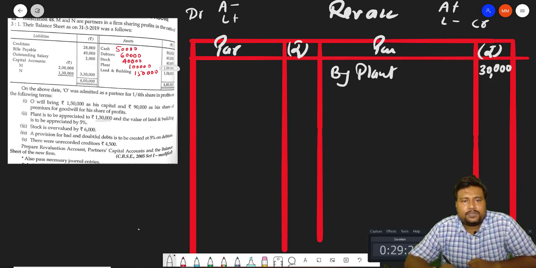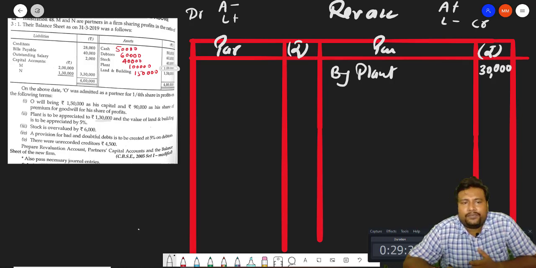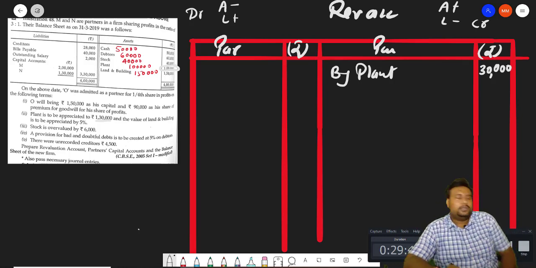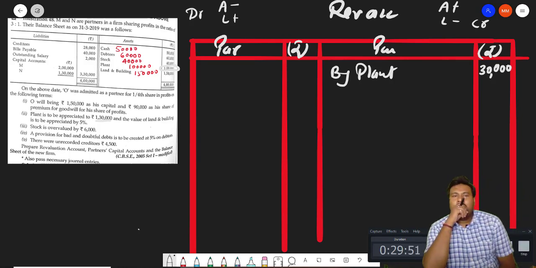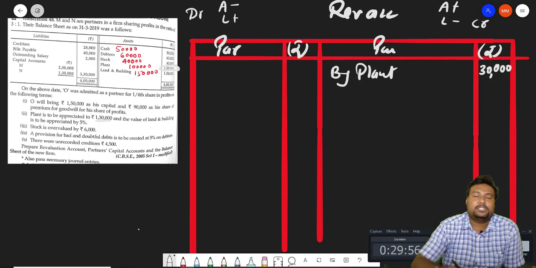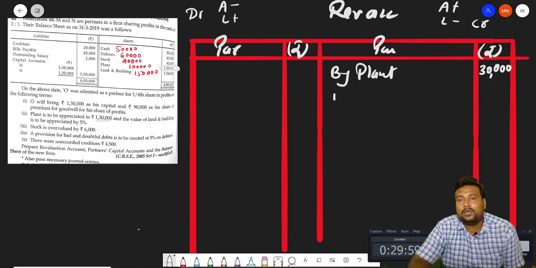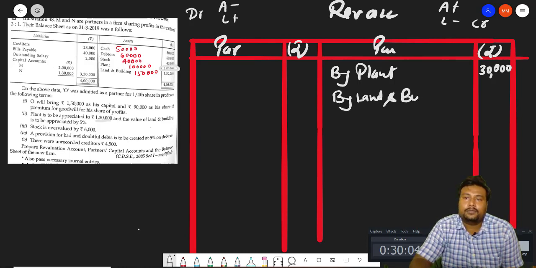Land and building value is appreciated by 5%. Land and building value is 1,50,000, 5%. You find out how much it will be. 1,50,000, 10% is 15,000, half of that, 5%, is 7,500. So building is increased by 7,500. So by land and building, 7,500.